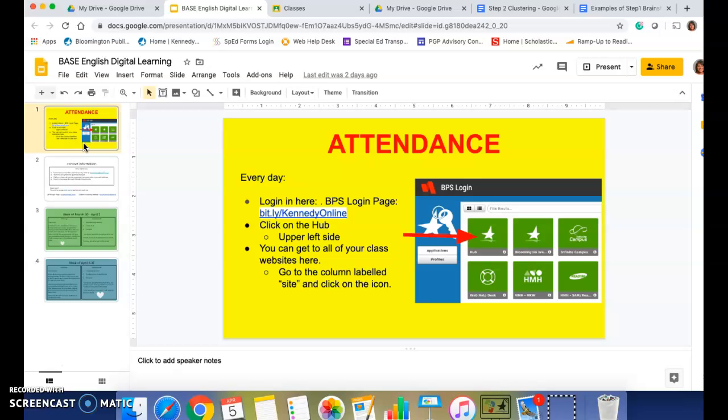In order to do this, you need to go to the BPS login page. That's this page right here, and you can get there by clicking on this bit.ly that I have right here. Okay.